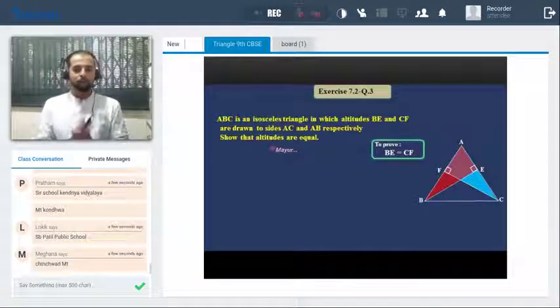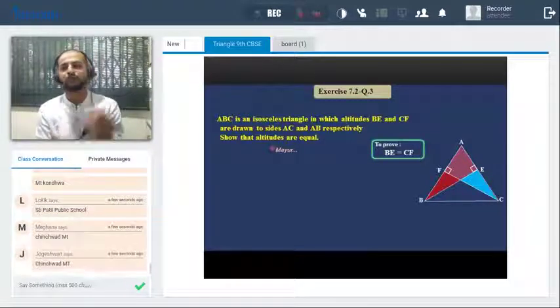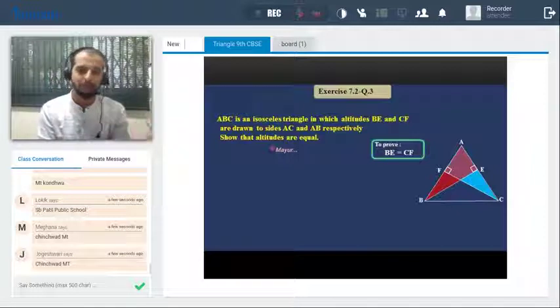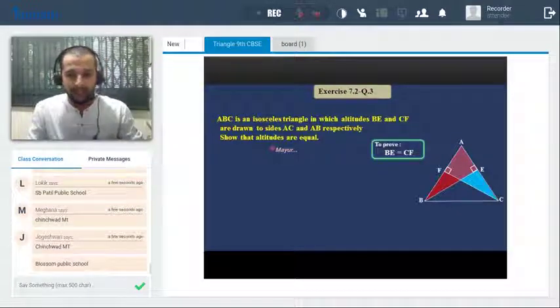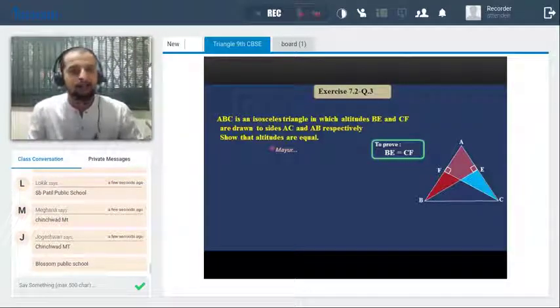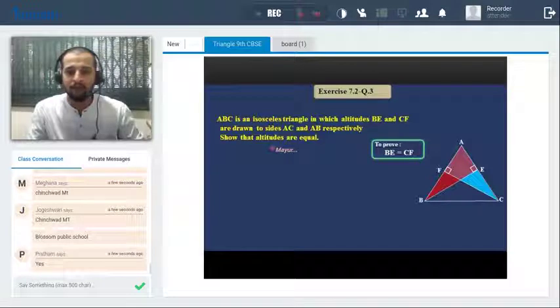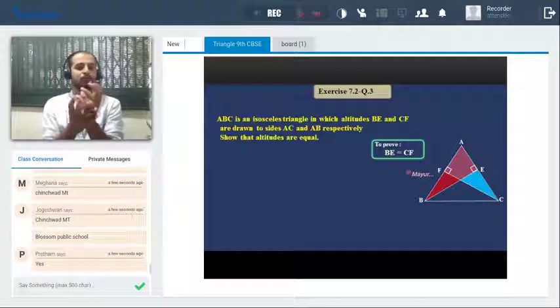Okay. Now this is the very beautiful sum. So just look at the question, read the question, and how many of you can solve the question? Just say yes. So I can definitely skip this question. So ABC is an isosceles triangle in which altitudes BE and CF are drawn to AC and AB respectively. Show that altitudes are equal. So altitudes are equal. That means the to prove part is BE is equal to FC.